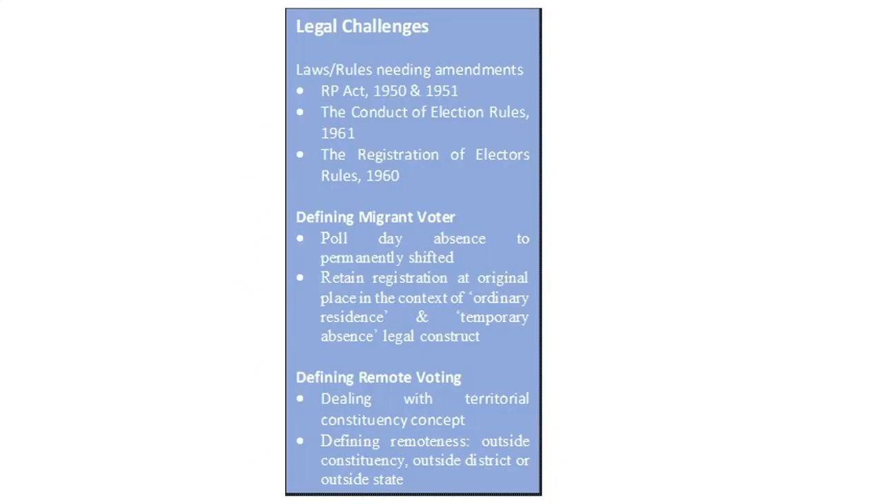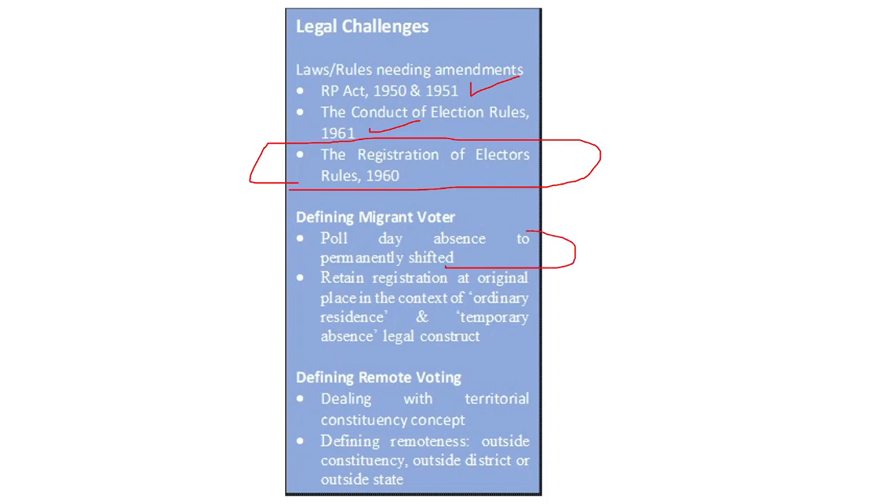Now let's talk about the legal challenges regarding it, because you have to basically amend many of the laws and rules. Now the laws and rules need to be amended in the Representation of People Act 1950 and 1951, which basically cater to the elections, and the Conduct of Election Rules 1961 needs to be changed too. There needs to be a change in some of the provisions of the Registration of Electors Rules 1960 as well. And apart from it, how will you define a migrant voter? Because from poll day absence to permanently shifted, it varies, right?